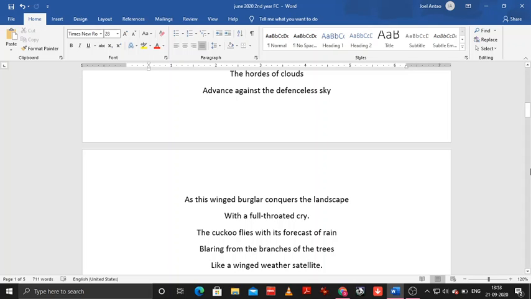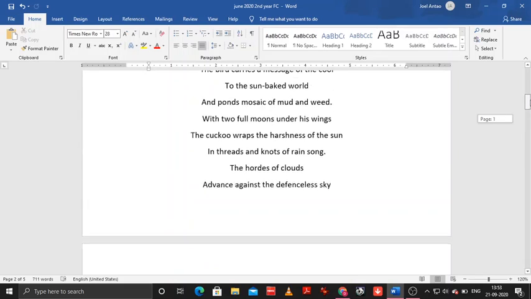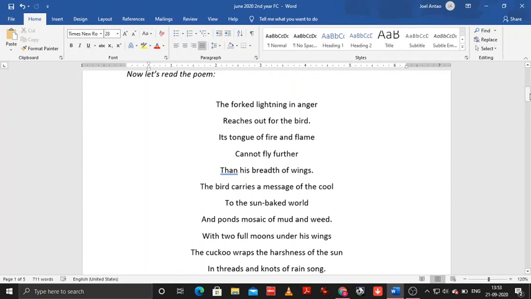Right? So this is the end of the poem, and all that we've seen is how the cuckoo defeats the speed of lightning, and it continues flying, and as it flies, it carries the news of the cool monsoons to the sun-baked world.